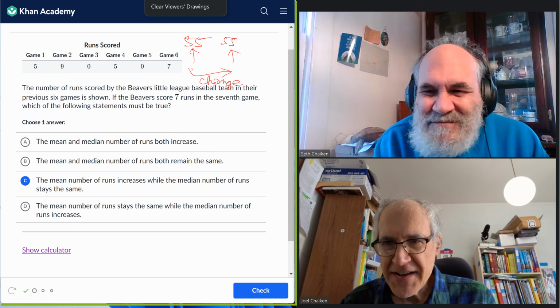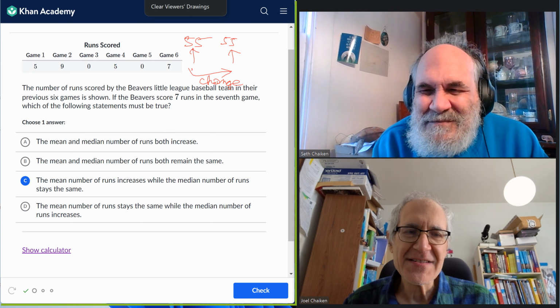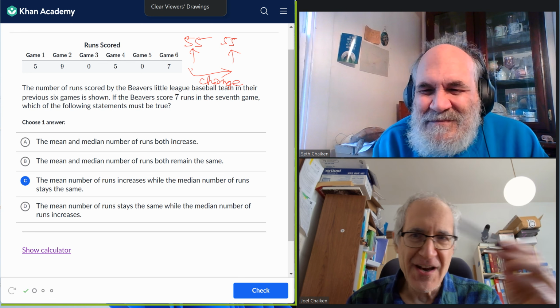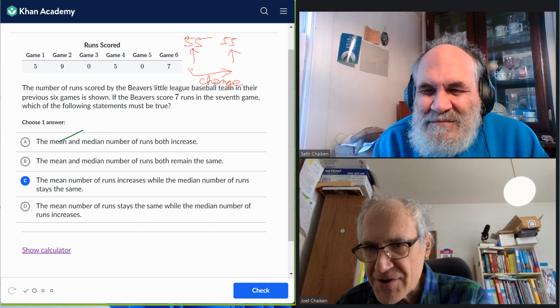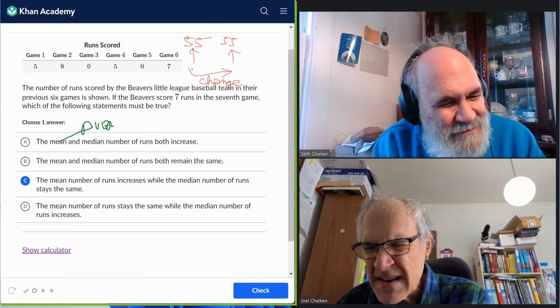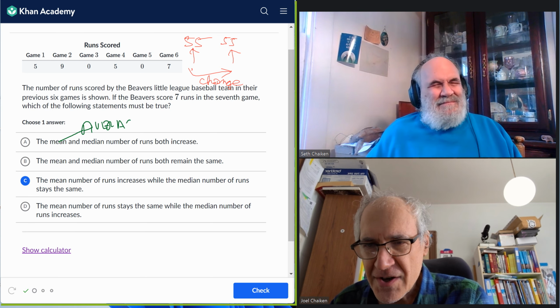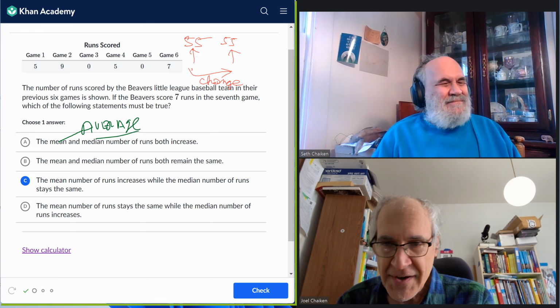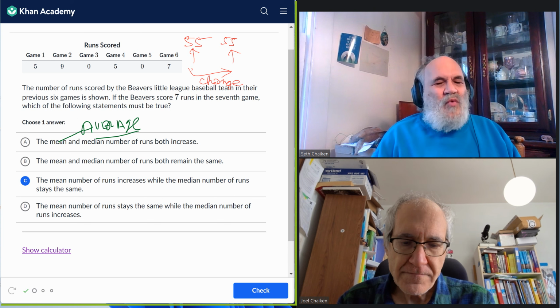Make sure you learn how to calculate the median correctly. We all know how to calculate the mean. The mean is the average. You just add up all the numbers in any order you want, divide by the number of numbers, and you get the mean or the average. The median is a little trickier, so study up on how to do the median.